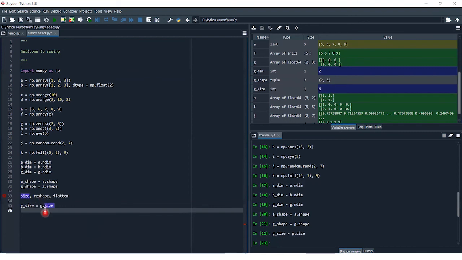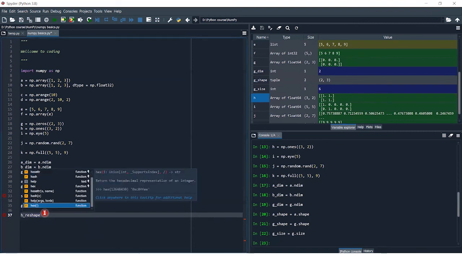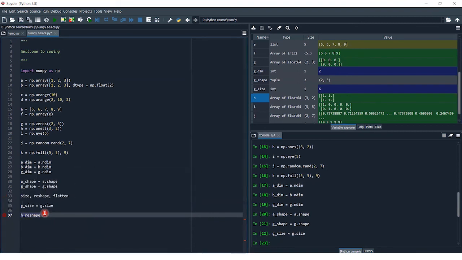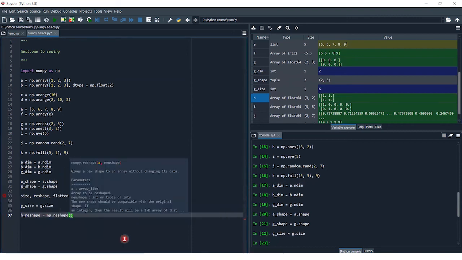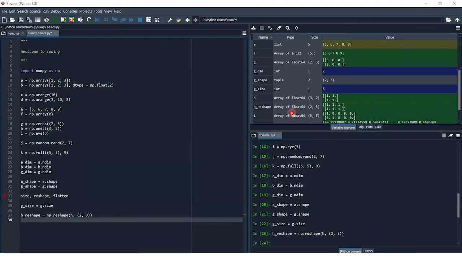Then comes the reshape. If I want to reshape, let's consider another one, H, and H_reshape is equal to np.reshape. I want to reshape H, and my new shape will be 2 comma 3. So as you can see, H originally has 3 comma 2 shape, and when I reshape it to 2 comma 3, it gets reshaped into 2 comma 3.